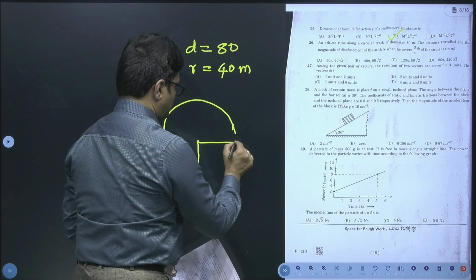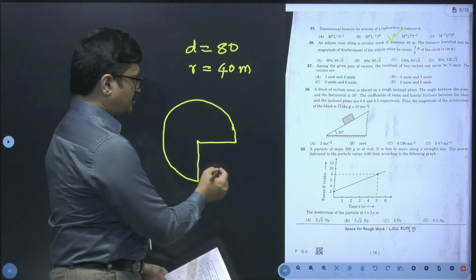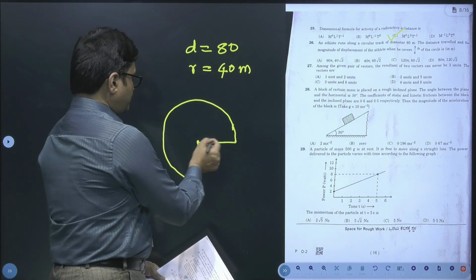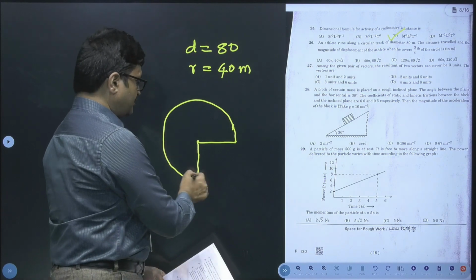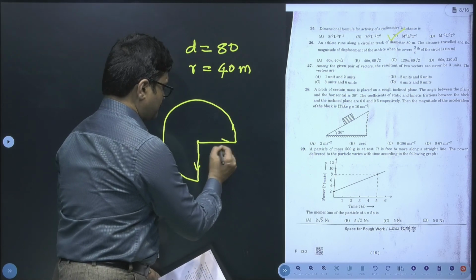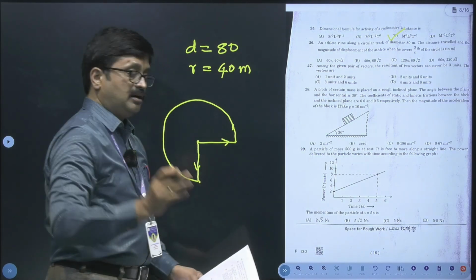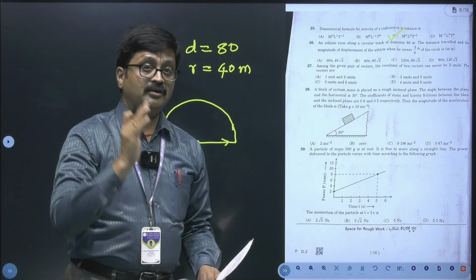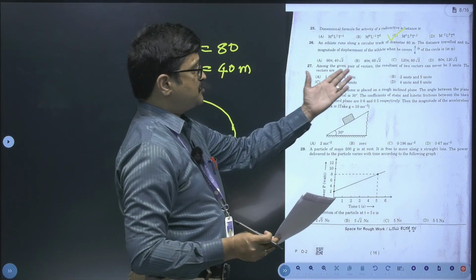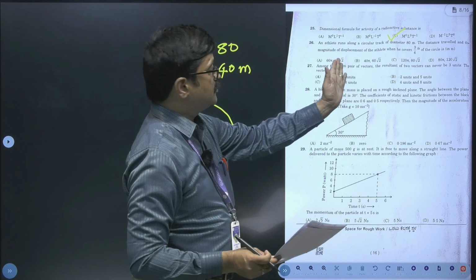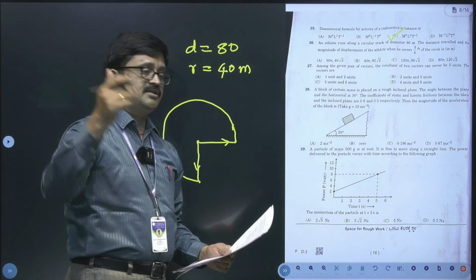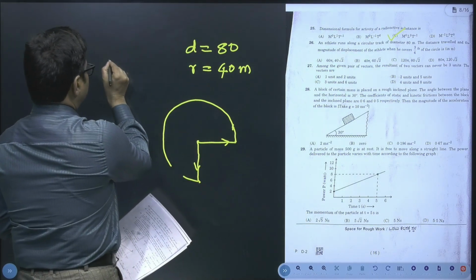I will consider this as 3/4 of a circle. Now we can see that while moving from this point to this point, there is a displacement. Again here we have a displacement, so I can consider the resultant displacement in this manner, right? So I can apply law of parallelogram or law of triangle of vector addition. So very clearly we will get the value as what? 40 root 2, because 40 square, 40 square. So displacement will be equal to what?